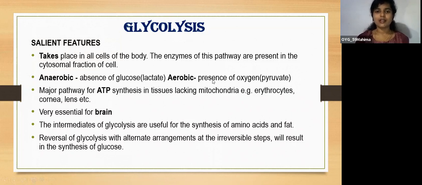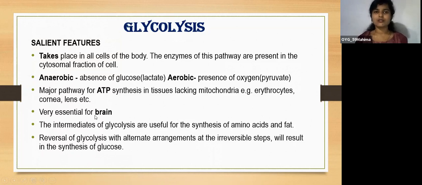Aerobic glycolysis means in the presence of oxygen, and the end product will be pyruvate. This is a major pathway for ATP, that is, energy synthesis in tissues lacking mitochondria, for example erythrocytes, cornea, lens, etc. This pathway provides ATP for them, and it is very essential for the brain.